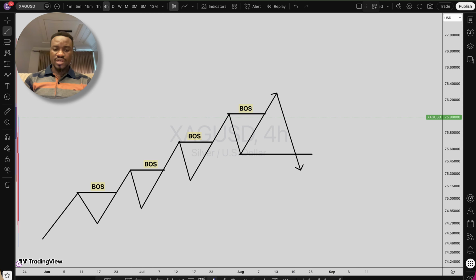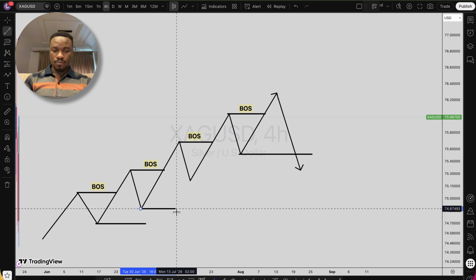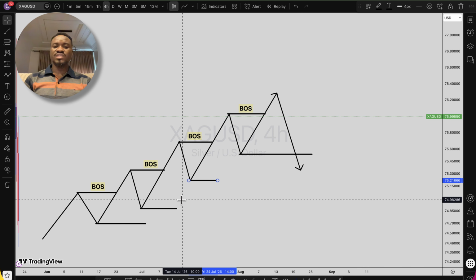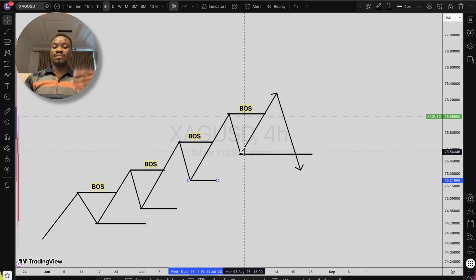You can see whenever price goes up, price never comes back into these lows, which we call higher lows in an uptrend market. You can see price never comes back into this low. Instead, price keeps on giving us a higher high and respecting this low.